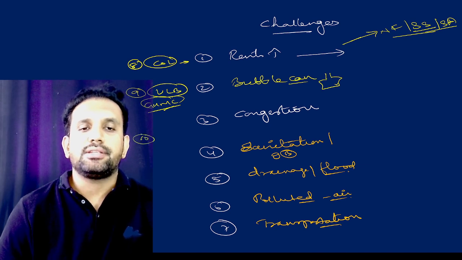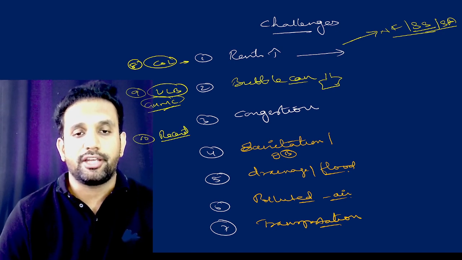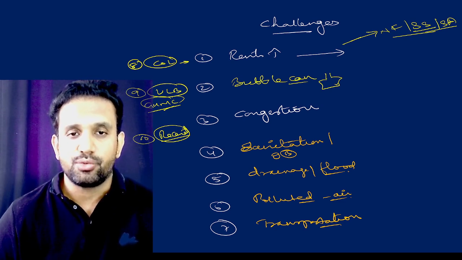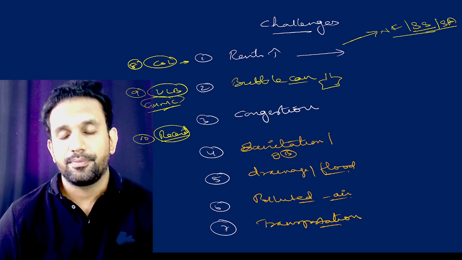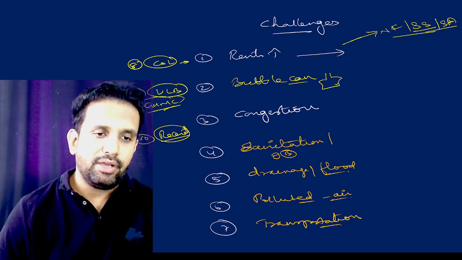Then the 10th one, you will say that, sir, recreational activities are not there, like grounds and parks to just go and relax and recreate the mood, and so forth. That is also not there. Understood. Okay. So you have taken the challenges.